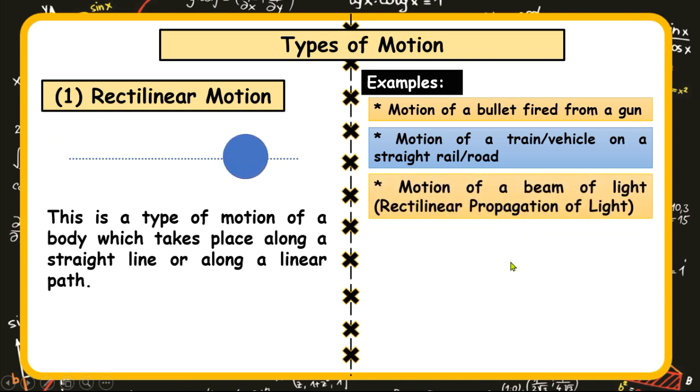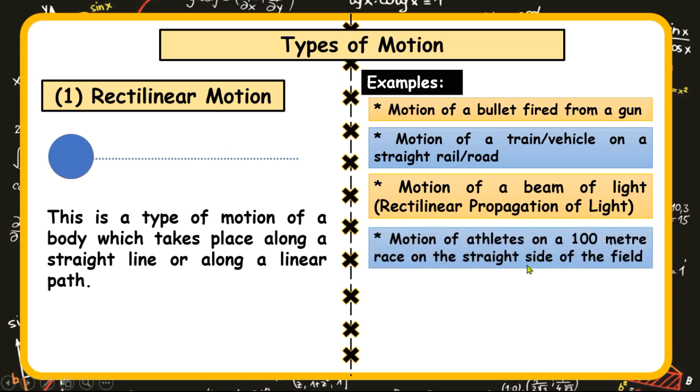The next is the motion of a beam of light. Light, as has been said, when translated, moves on a straight course. The collection of the rays, called the beam of light, moves straight. And in physics, it is termed the rectilinear propagation of light.